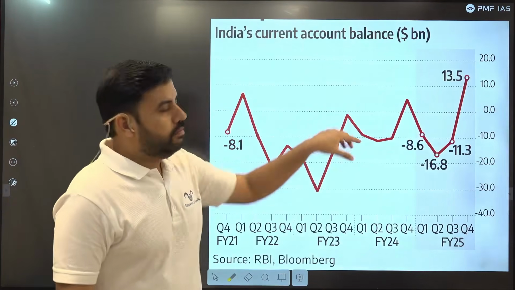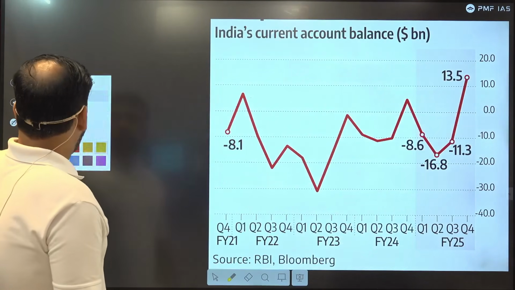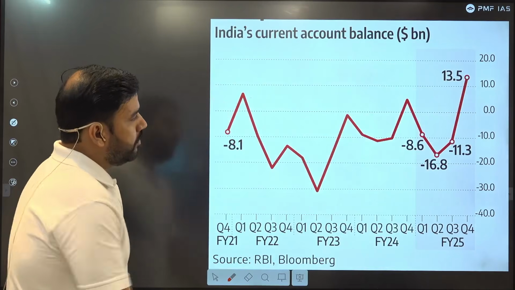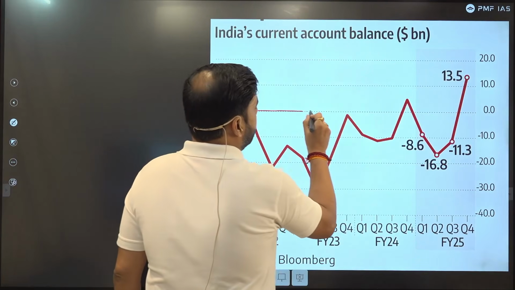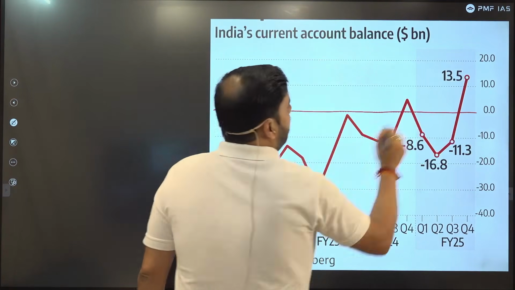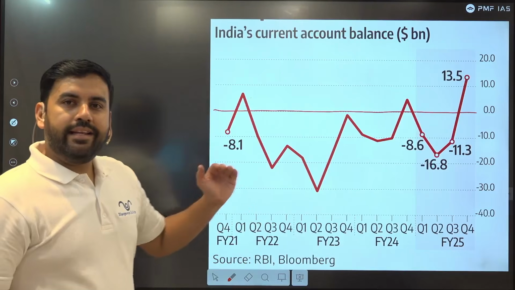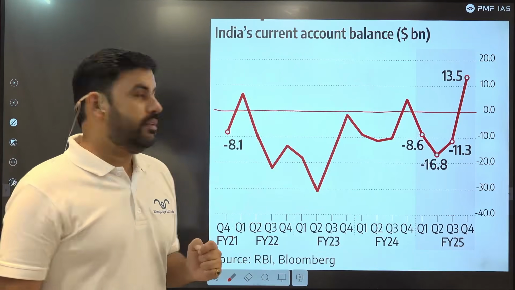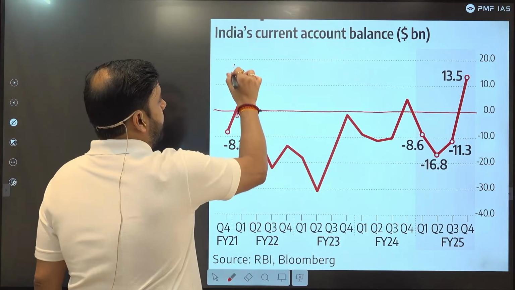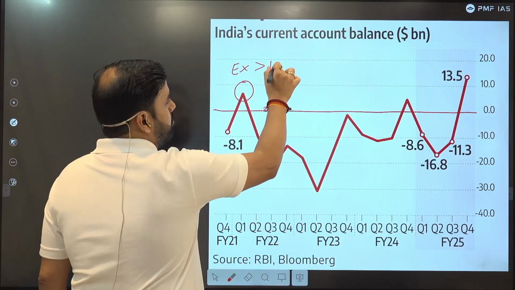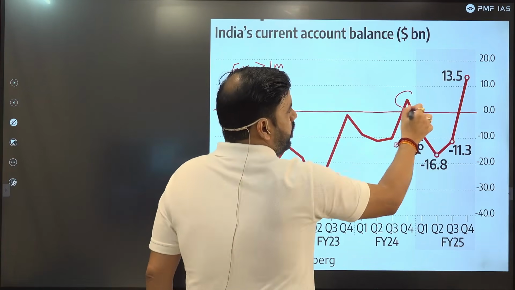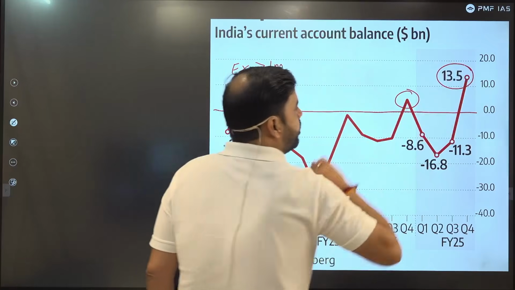Now this is the graph which was mentioned in the article as well. Look at this. This is the zero line. When I say zero line, it means neutral. Anything above this shows surplus. Surplus means at this point exports are more than imports, then at this point, and now at this point.